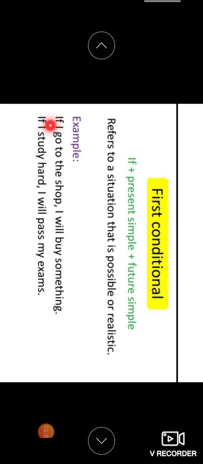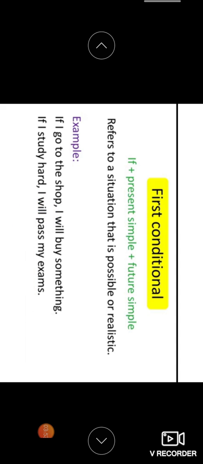Okay, so if I go to the shop, it is a situation, and the result is I will buy something. If I study hard, I will pass my exam, right? It is a situation and it is a result. That is what happened here. So in the first conditional we use the present form, and the result will always be in the future form. That is the first conditional.